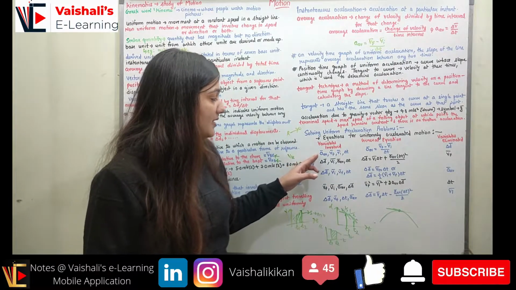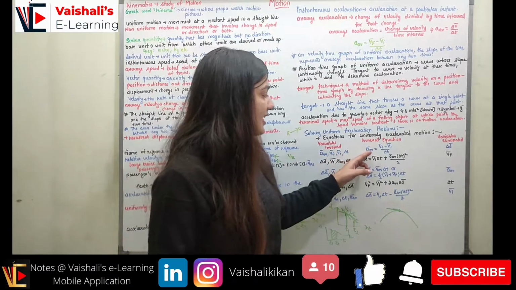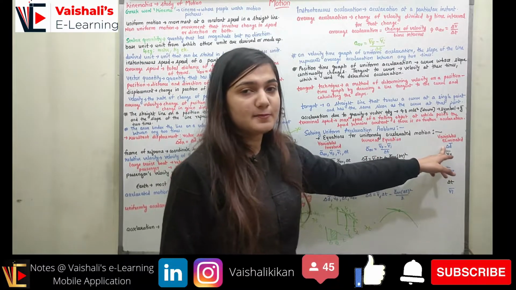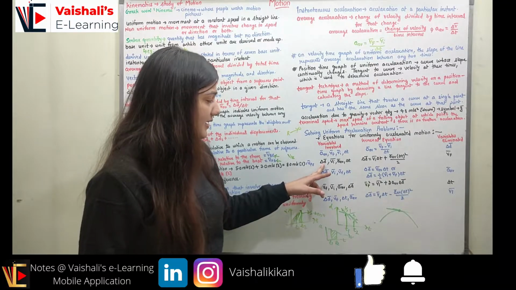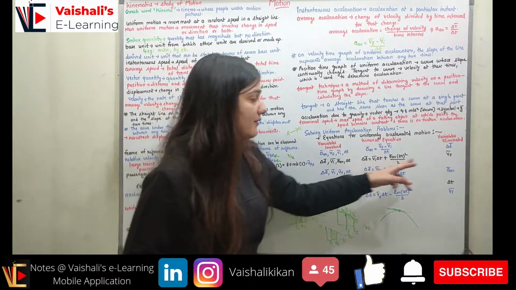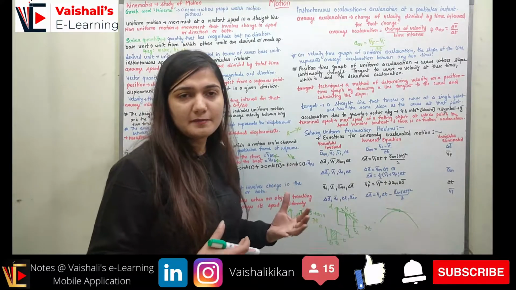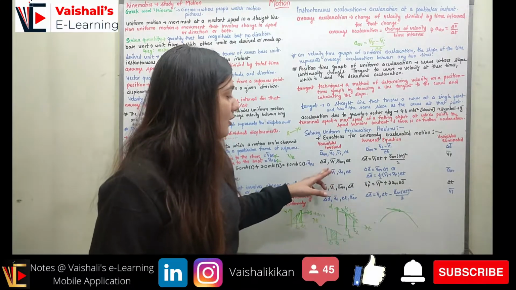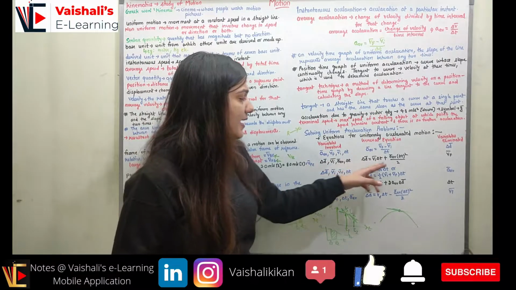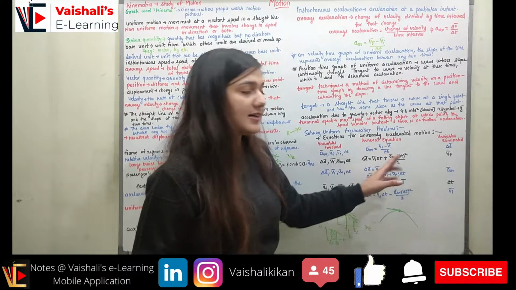So if I have the variables acceleration, v final, v initial and delta t, I am going to use the average acceleration is v final minus v initial upon delta t. Here I have eliminated the variable, the displacement, delta d. If I have the variables delta d, v initial, a average and delta t, let's suppose in a question I am not given the v final, I don't want it, I am not using it in the problem statement, and I don't need to find it either. So if I have only these four variables, delta d, vi, a average and delta t, I am going to use this equation: delta d is equal to vi delta t plus half a average delta t square.